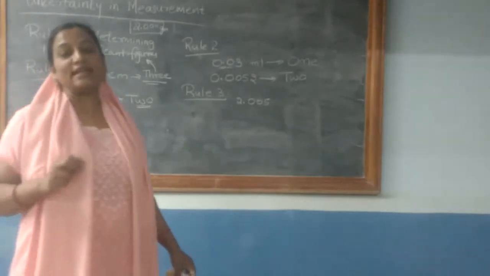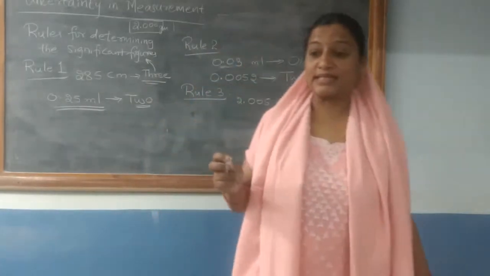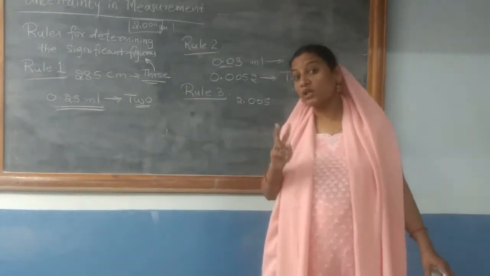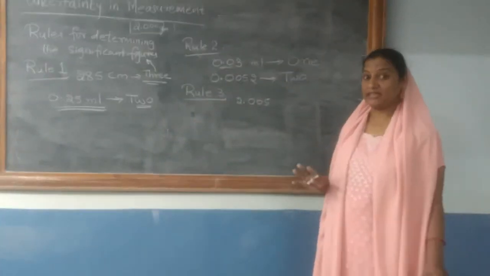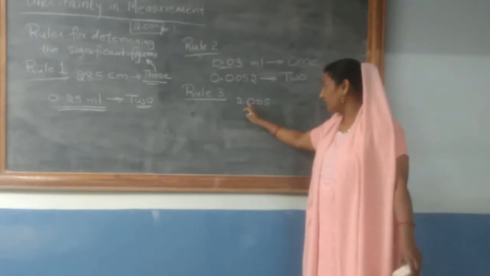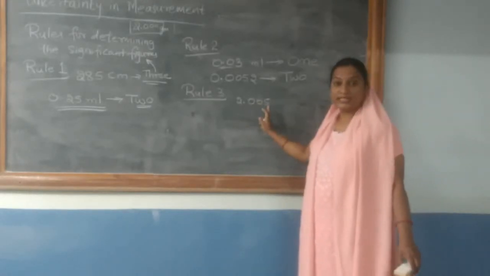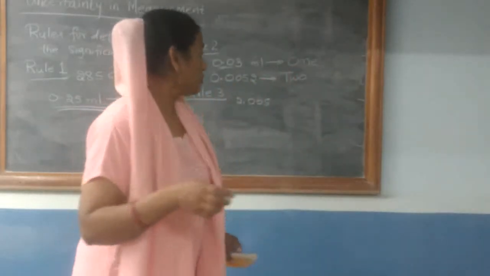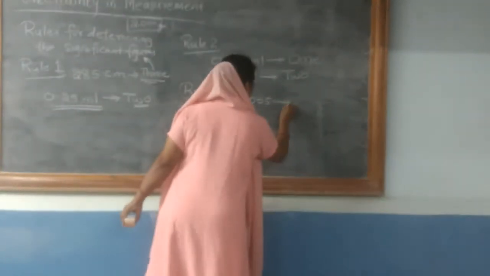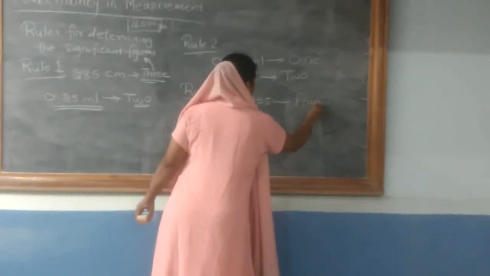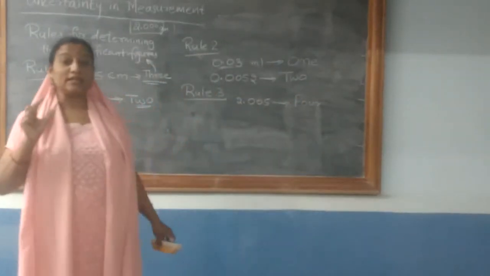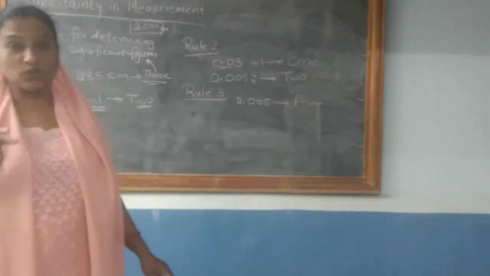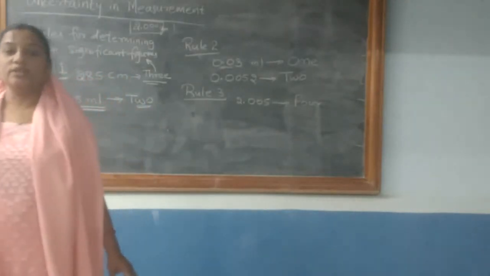The third rule states that zeros placed between two non-zero digits are significant. Zeros placed between two non-zero digits are significant. So therefore in the reading 2.005 there are four significant figures. They have to be considered if the zeros are present between two non-zero digits.